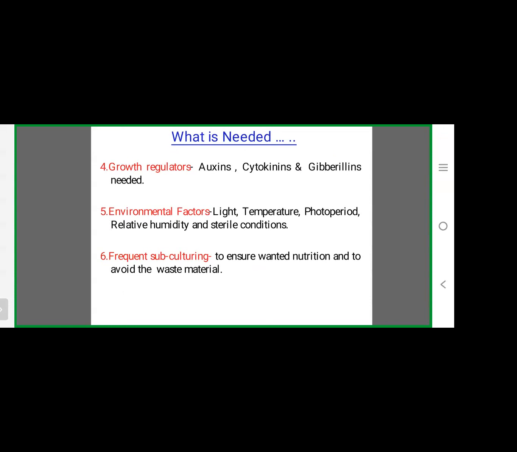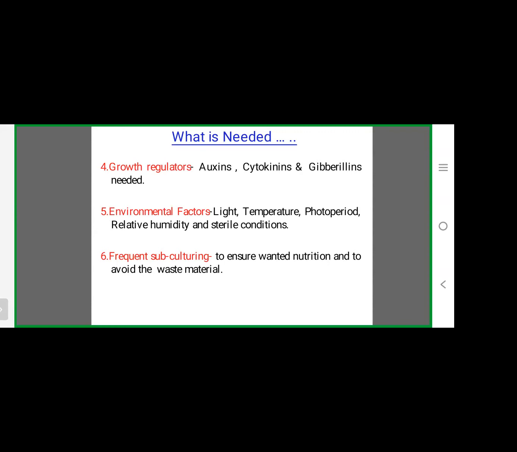Kinetin, zeatin, like cytokinins, are also very important. Gibberellic acid: these plant growth regulators stimulate the growing process of the tissue on the nutrient media. Then environmental factors. We must create a normal environment-like condition in the laboratory, like temperature, light, photoperiod,